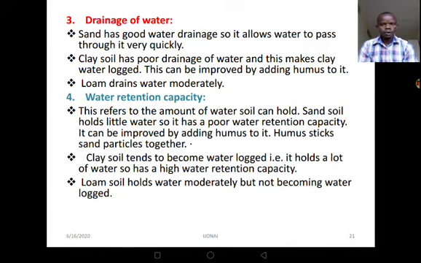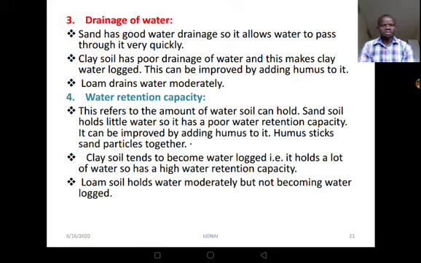Now let's go to water retention capacity. This one is the same as the water holding capacity. It refers to the amount of water soil can hold. Now we realize that sandy soil holds little water, so it has poor retention capacity. Still, the reason is about the air spaces. Because of the very many air spaces in sandy soils, water can easily drain through. So it has poor retention capacity.